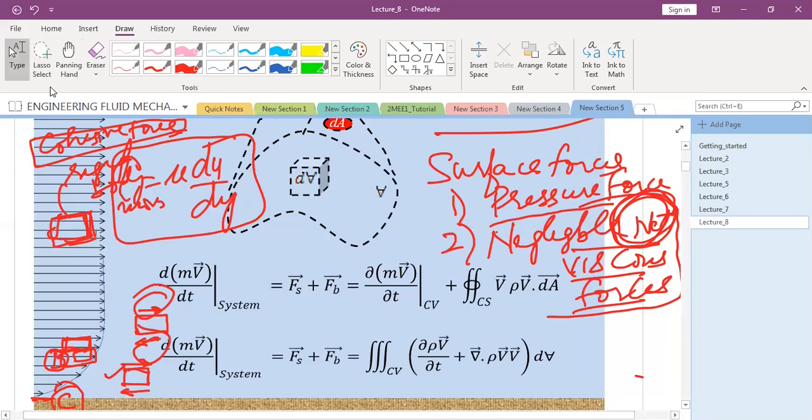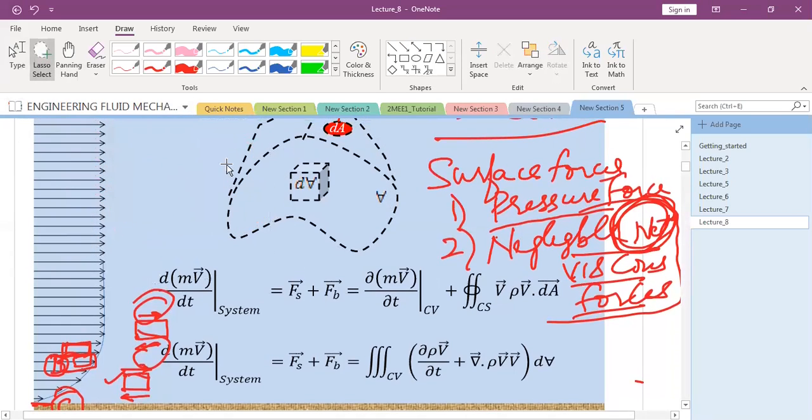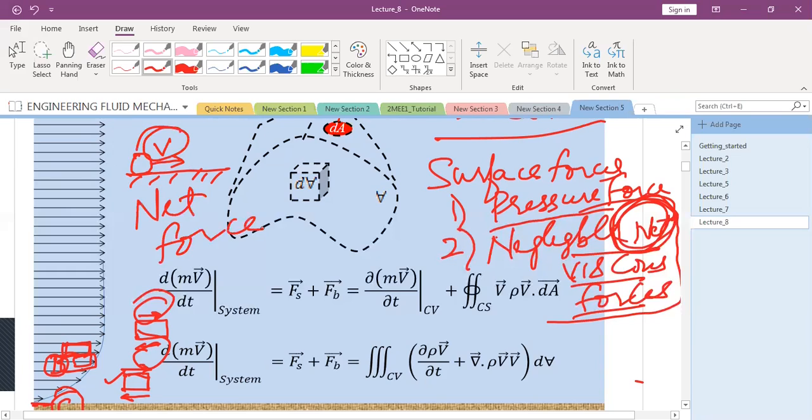For instance, if you throw a ball, or say this was a table, you have the ball moving with constant velocity v. What does that mean? If the ball is moving with constant velocity, you have initially made a push, and the ball is moving with constant velocity. What does that mean? Net force on this is 0.